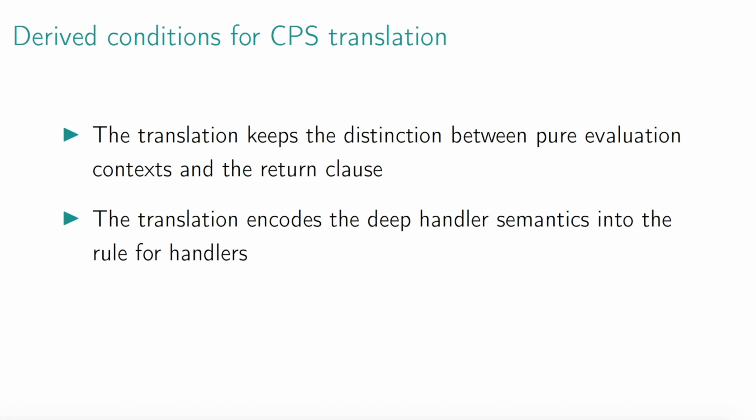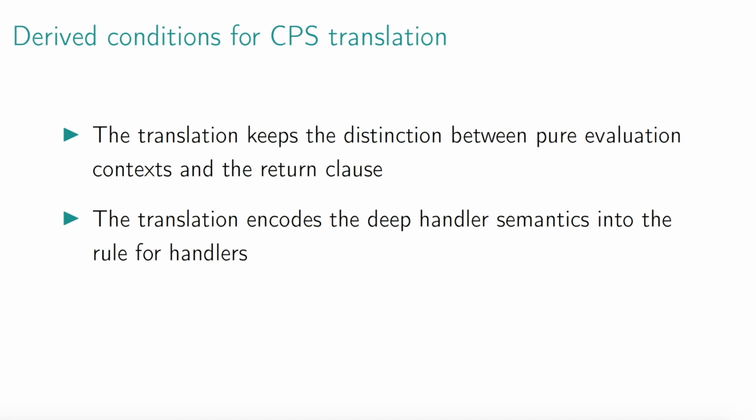From our failed proof, we can deduce that for a CPS translation to constitute a reflection, it must satisfy one of the two conditions here. The first one is the translation must separate let frames and the return clause instead of merging them into a single pure continuation. This would allow us to reconstruct let expressions in handlers through the direct style translation, and thus make the source and kernel calculi closer.